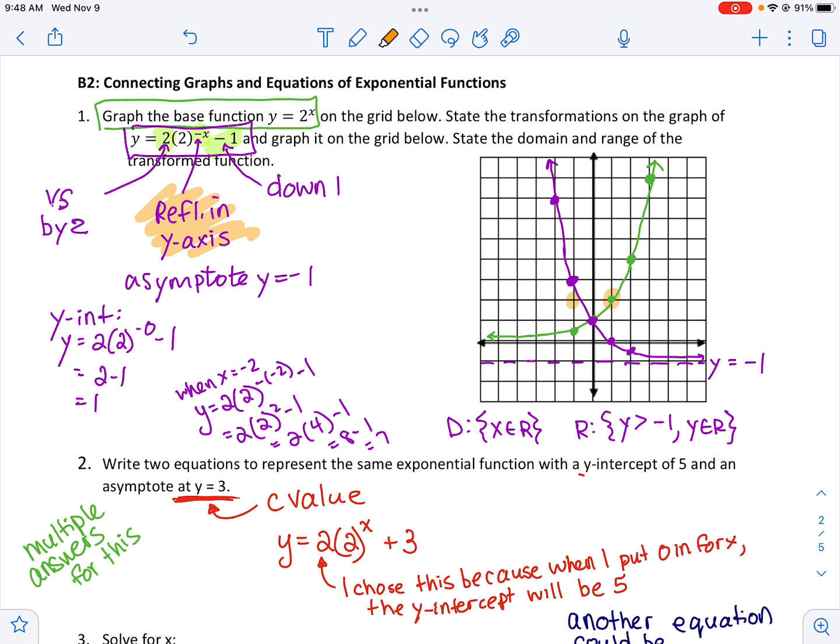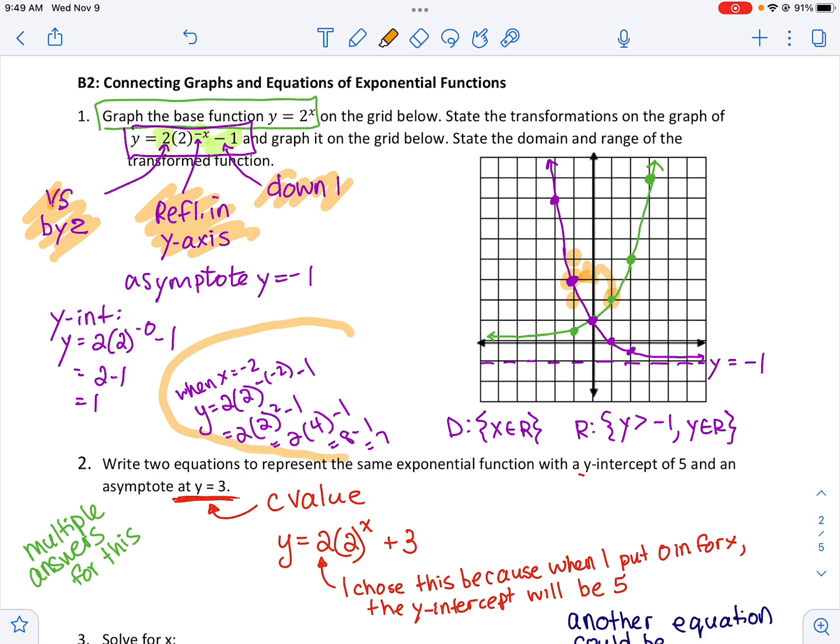It's going to get reflected over the y-axis. Then if I apply my stretch of 2, I know it's sitting at y equals 2 right now, so if I double that, it's going to be at 4. And then it's going to get shifted down 1. So that becomes that purple point right there that I plotted. So that's what happened to this point, and that's how I transformed all of that.